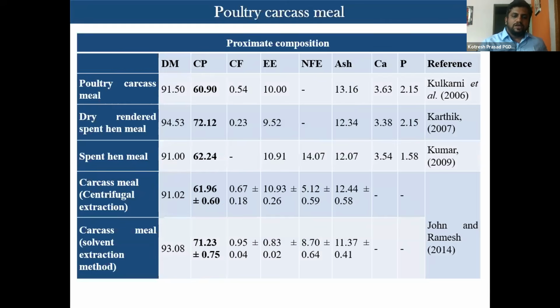So you can see here different authors, they have studied the nutrient composition of this carcass meal, especially poultry carcass meal, where in all the cases you can observe it is having more than 60% crude protein. I don't think any other protein sources like soya bean or cottonseed cake or groundnut cake are having this much high protein content. And also it is heated at a very high temperature. It will also act as a bypass protein.